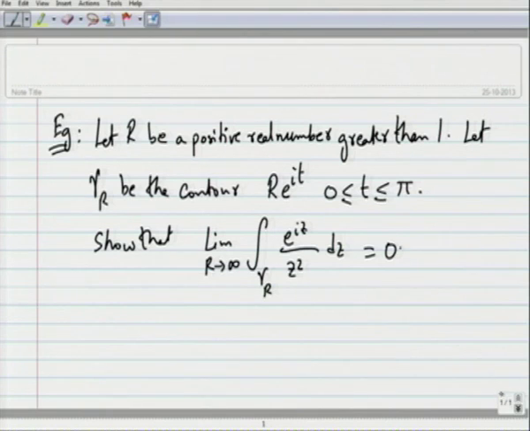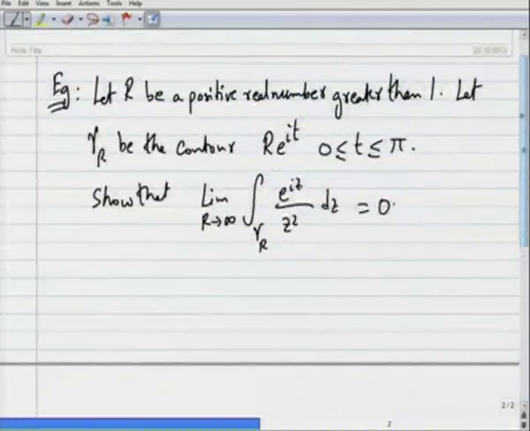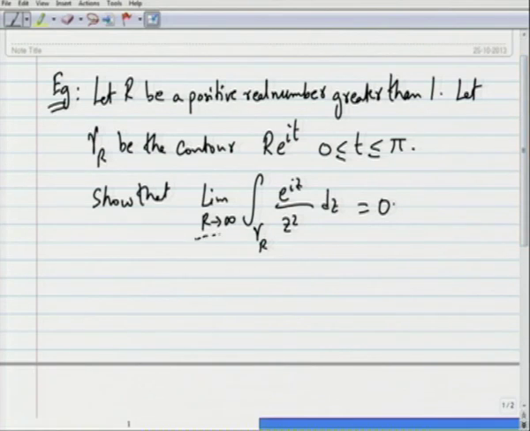What we will do is take the function e power i z by z squared, and estimate it on this given contour gamma R, for R a large positive number, because ultimately we are interested in the limit as R goes to infinity.